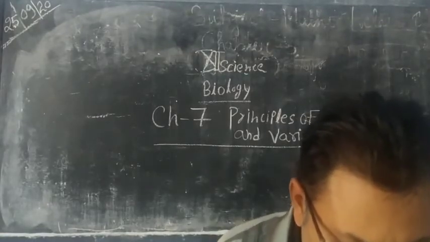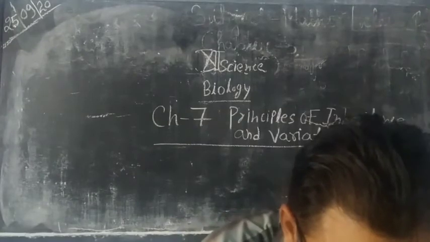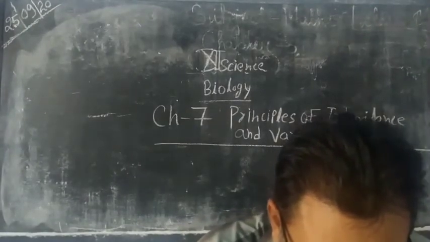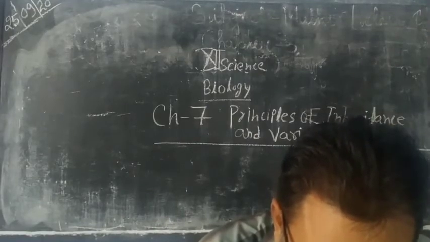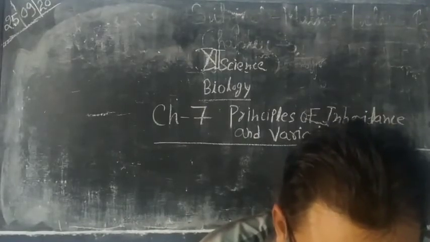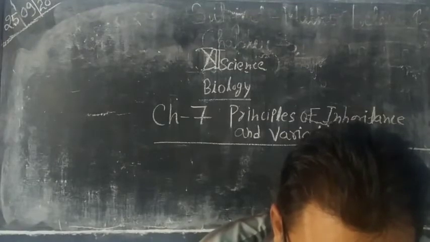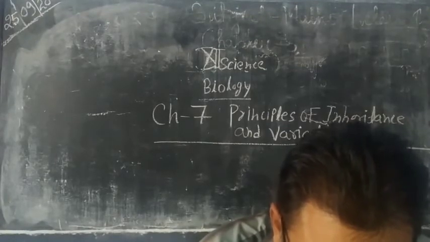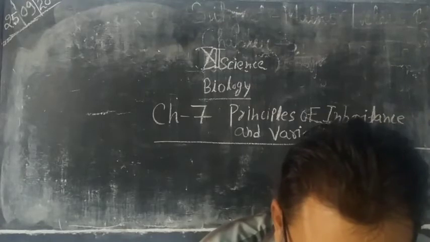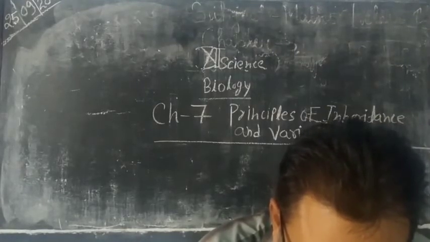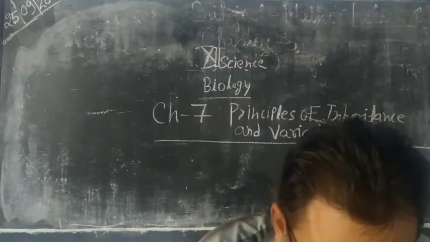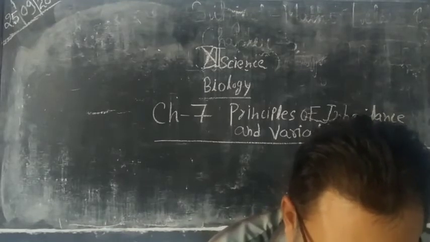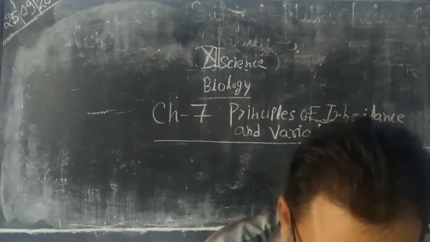His work was published in the Annual Proceedings of the Natural History Society. In 1865, Mendel worked on Pisum sativum, the pea plant, and on the basis of his study, he proposed the laws of inheritance.